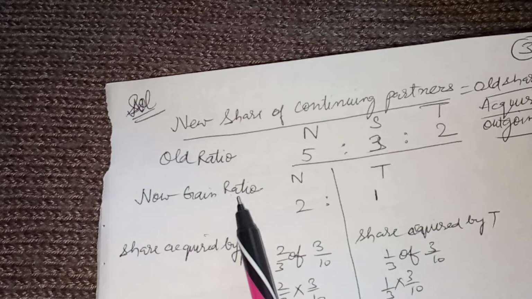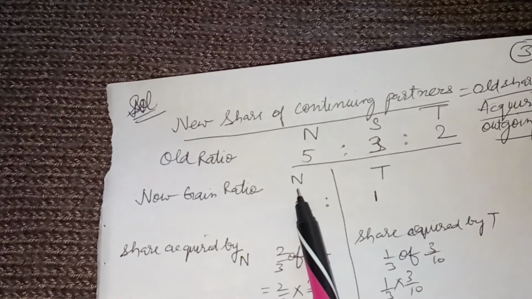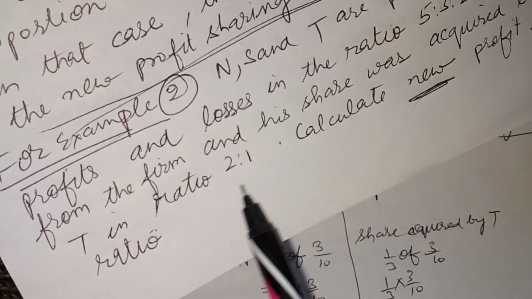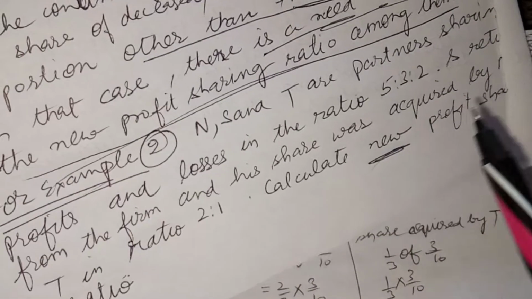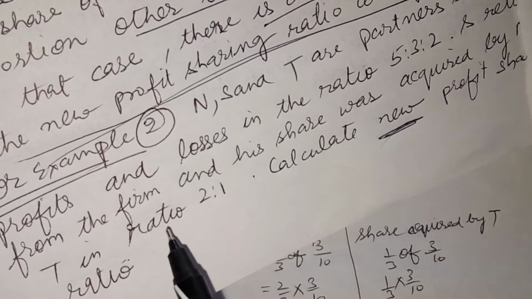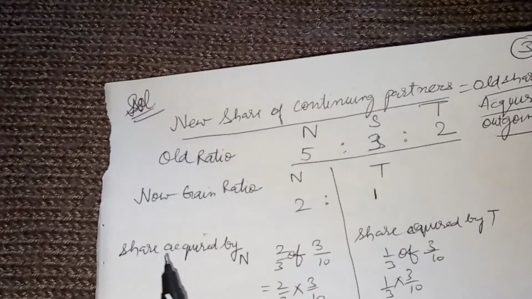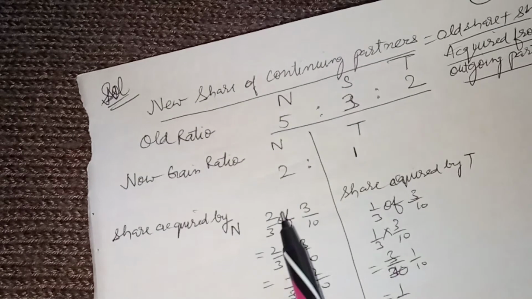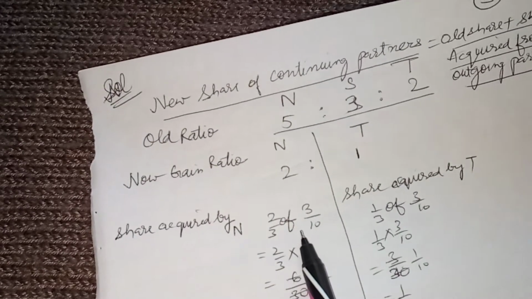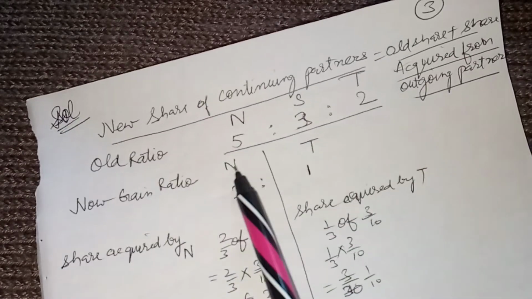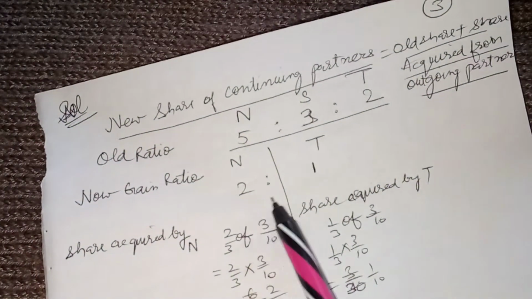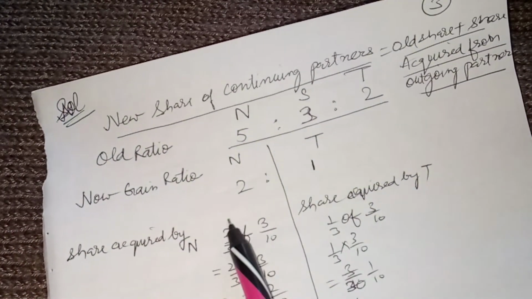Now we have to calculate the gain ratio. It is given: the gain ratio is 2:1. That means they are taking it in the ratio 2:1. Now the share acquired by N is 2/3 of 3/10. How 10? 5 plus 3 is 8, plus 2 is 10. 2/3 means 2 plus 1 is 3.